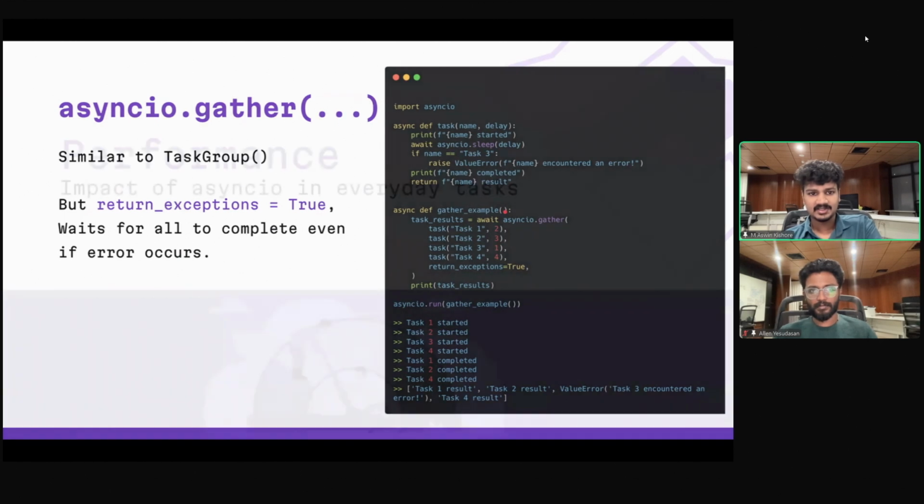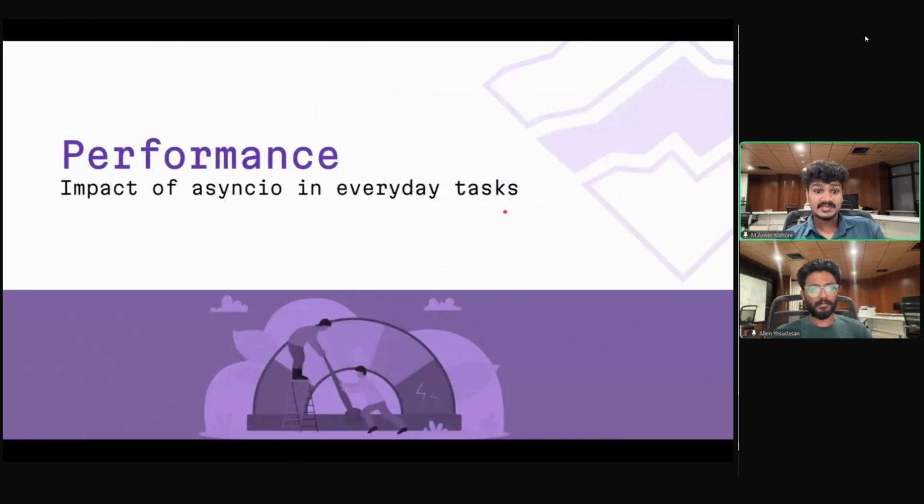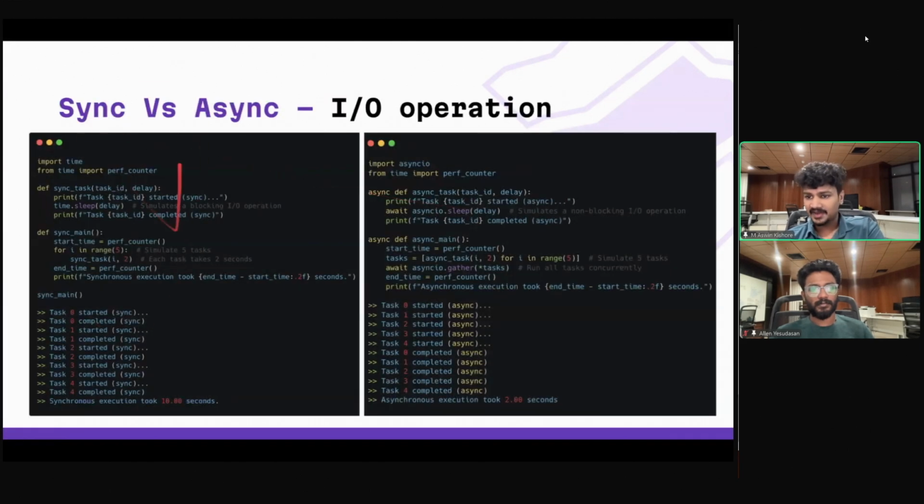Okay. Now, let's also talk about the impact of asyncio in everyday tasks in Python, right? So on the left-hand side, I have a simple synchronous code. On the right-hand side, I have an asynchronous code. The concept is I am going to sleep for a limited amount of time. Let's just assume this is some complicated, maybe some blocking IO. So in the code here, it's going to sleep for the delay you passed here. And here I'm doing it in the asynchronous way using asyncio.sleep. Okay. And I'm going to create 5 tasks on both of these codes, and I'm going to keep the delay the same, let's say 2 seconds.